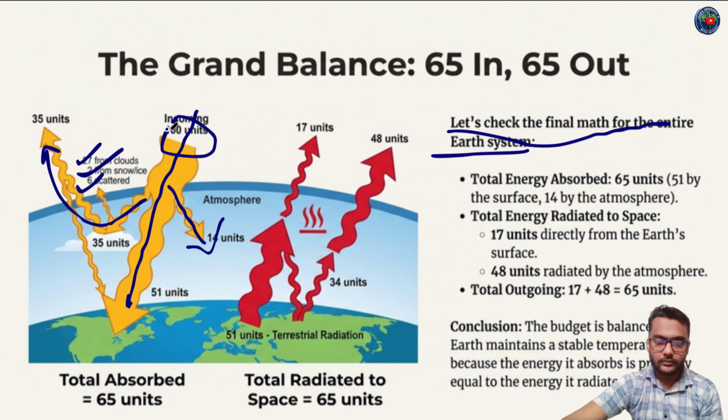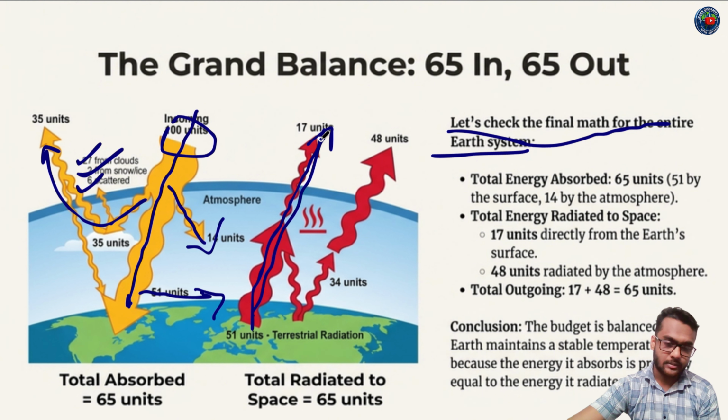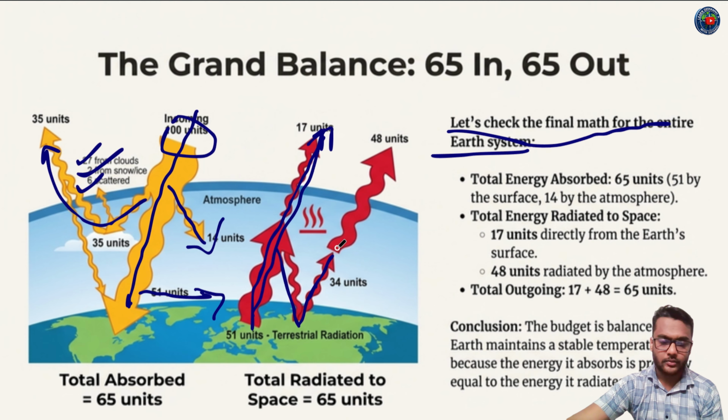Okay, then from the 51 units received by the surface, 17 units are reflected directly from the Earth's surface, and another 34 units are radiated through the atmosphere. Okay, 34 through the atmosphere, and total 34.